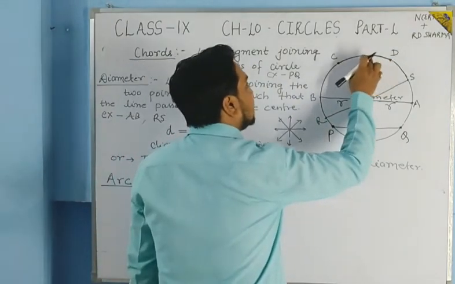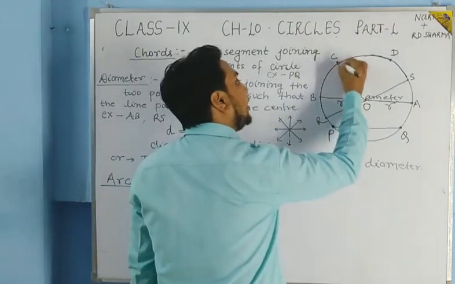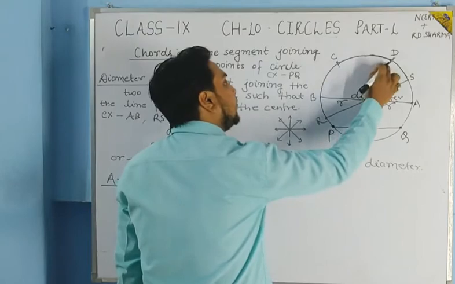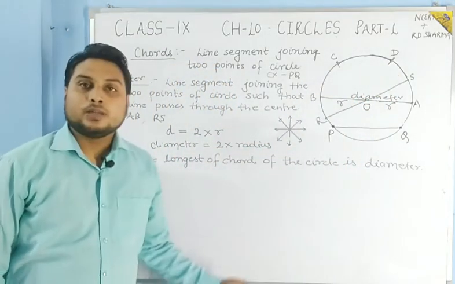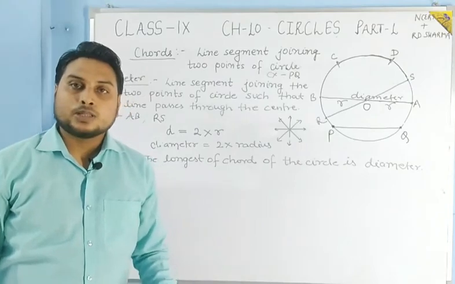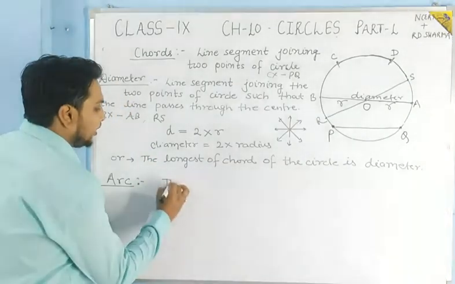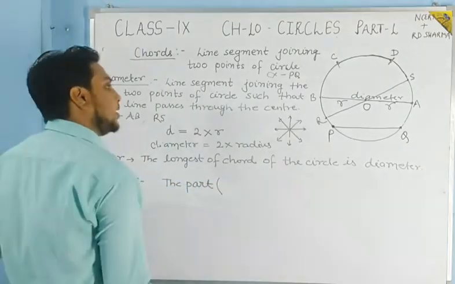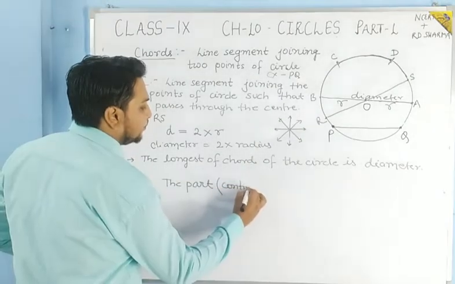So this piece of the circle, this CD, this part of the circle, will be known as the arc. Okay students, so in the definition of arc we'll write the part, but students, this part should be continuous.